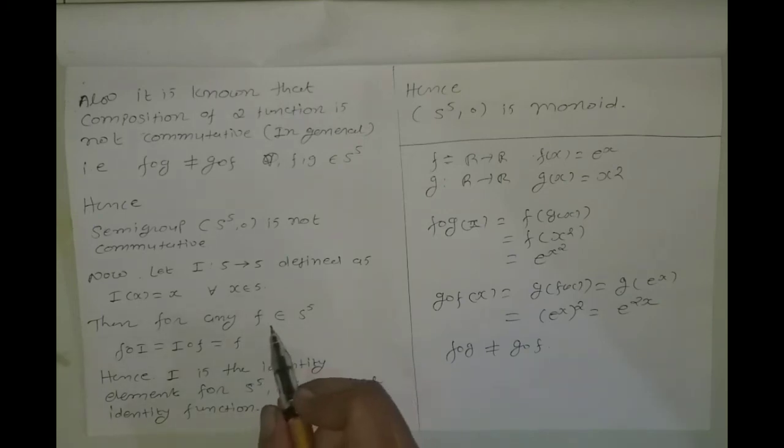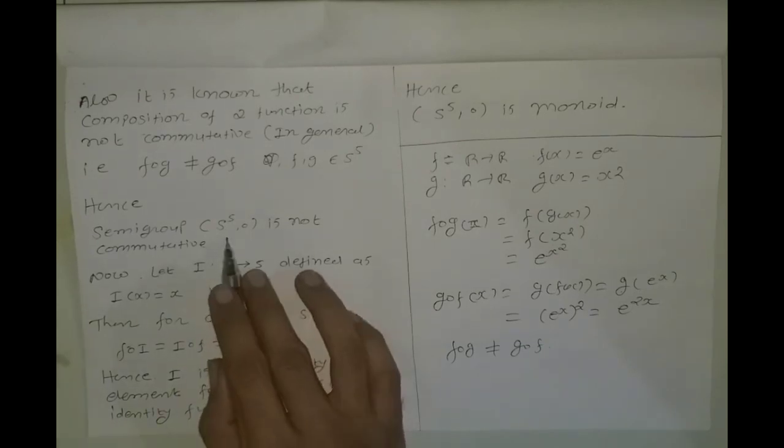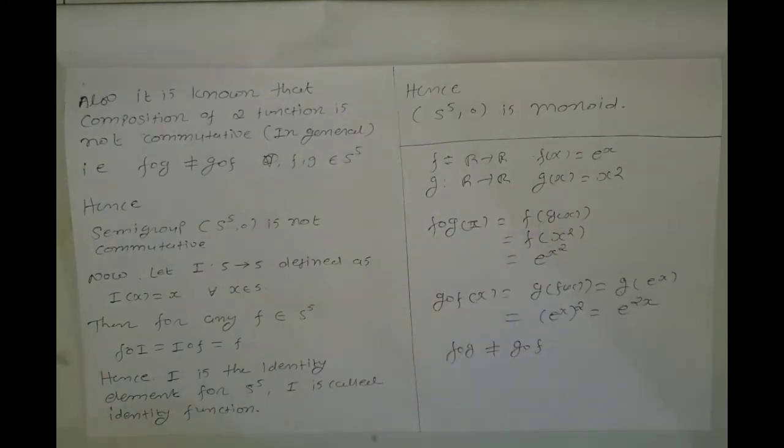So I is the identity element for S raised to S, and I is called the identity function. So this semigroup has an identity element, so S raised to S with composition is a monoid.